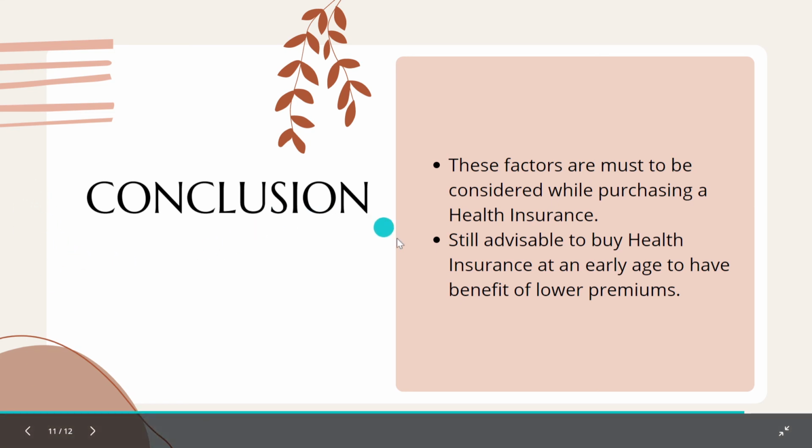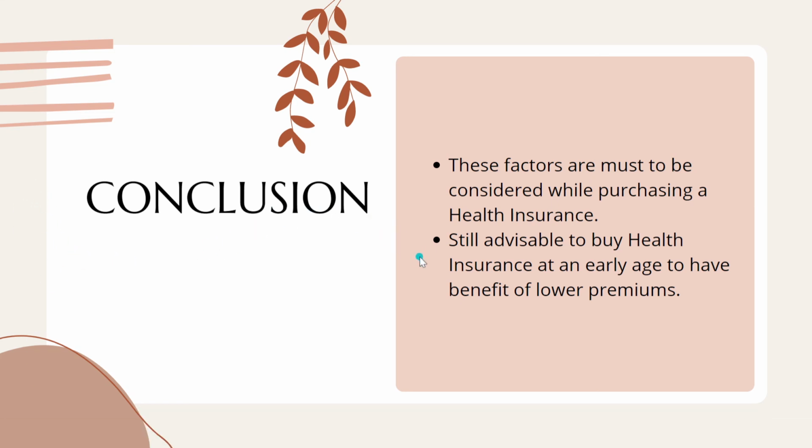Now comes the conclusion. As mentioned in the previous video, that was the first part on the factors to be considered while buying a health insurance, and this is the second part of that series. So both of these videos provide you with the exhaustive list of factors that one should consider while buying a health insurance. So do check the health insurance that you're buying, checklist all these factors that we have discussed here, and then buy the best policy that can actually help you in the critical time of your life.